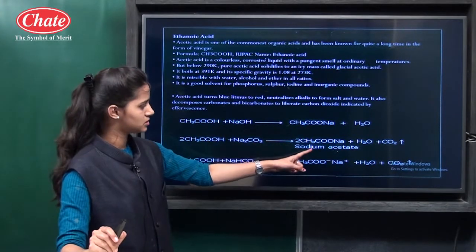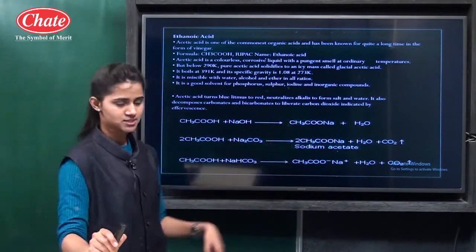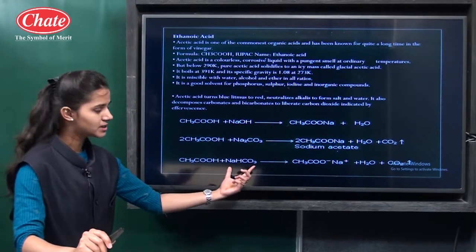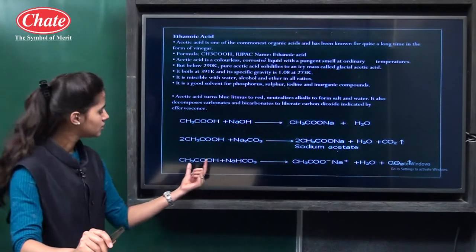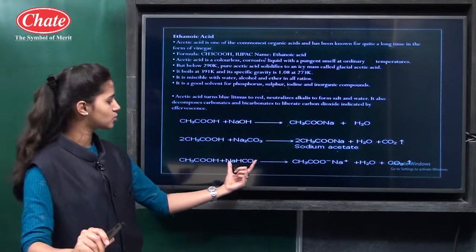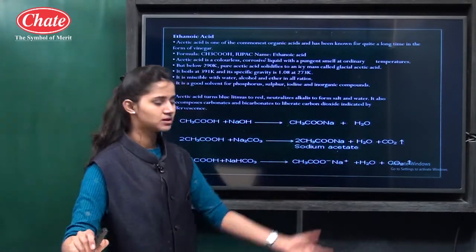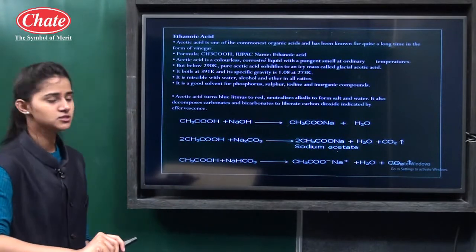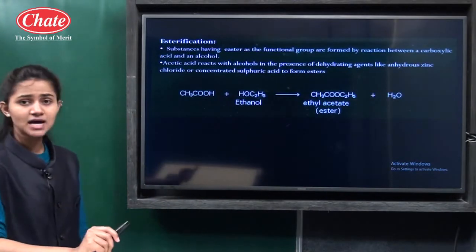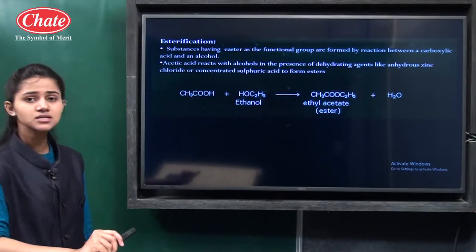The same products are produced here, sodium acetate. NaHCO3 is the bicarbonate. When ethanoic acid reacts with sodium bicarbonate, it produces again sodium acetate, water, and carbon dioxide gas is released there. The last reaction is esterification.